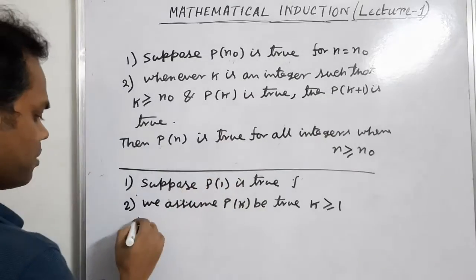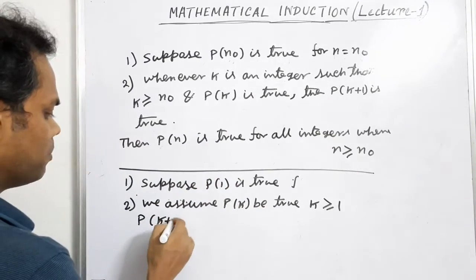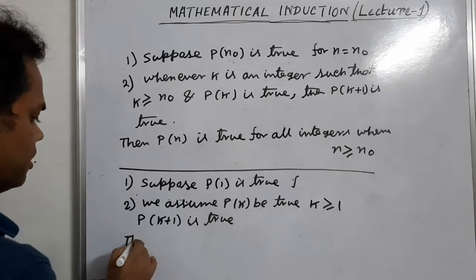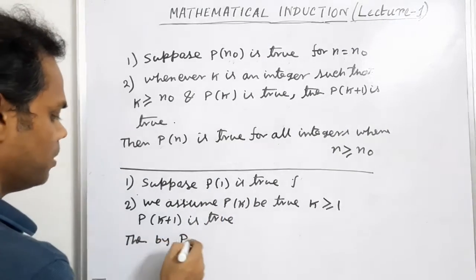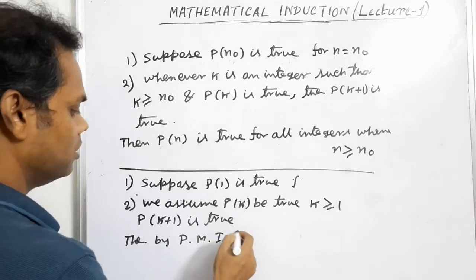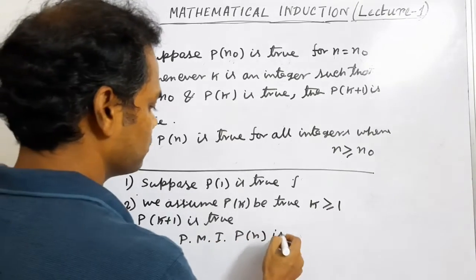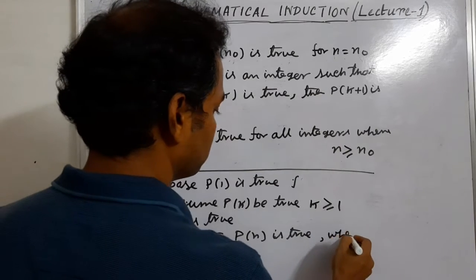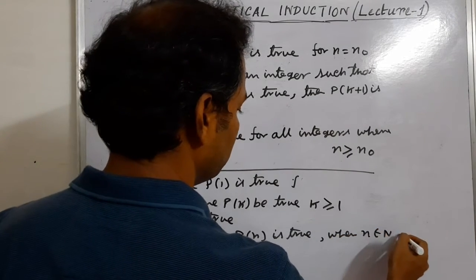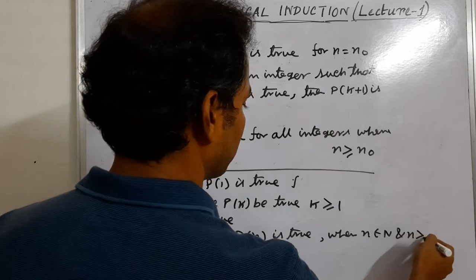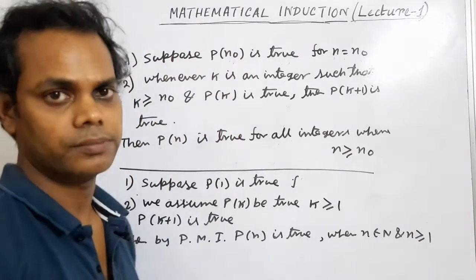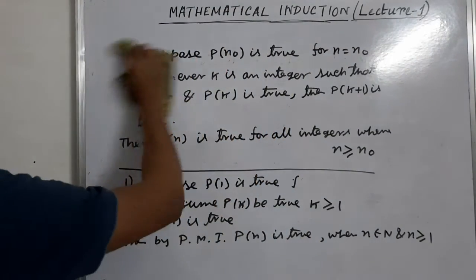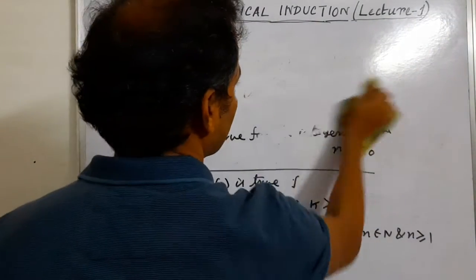Then by this assumption we have to prove that P(k plus 1) is true. Then we can say by the principle of mathematical induction P(n) is true, where n belongs to N and n is greater than or equal to 1. Then we proceed with a sum using this mathematical induction.